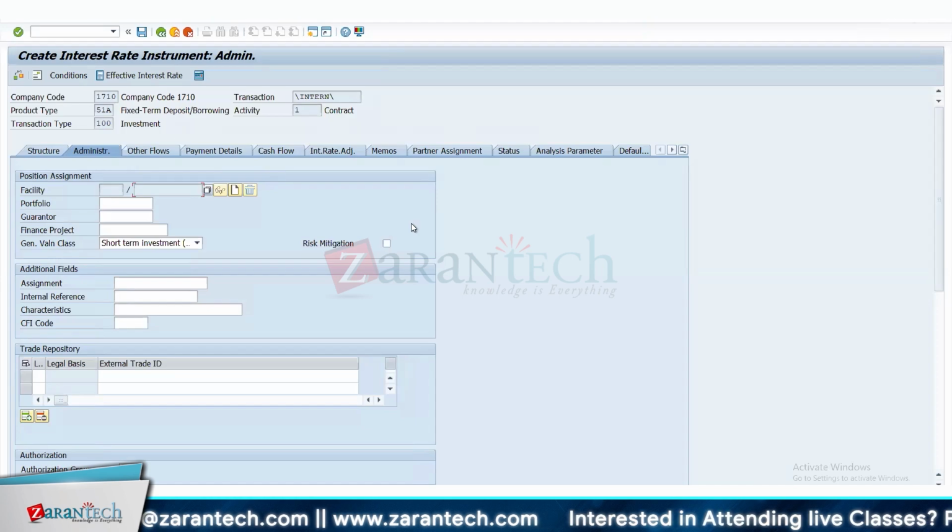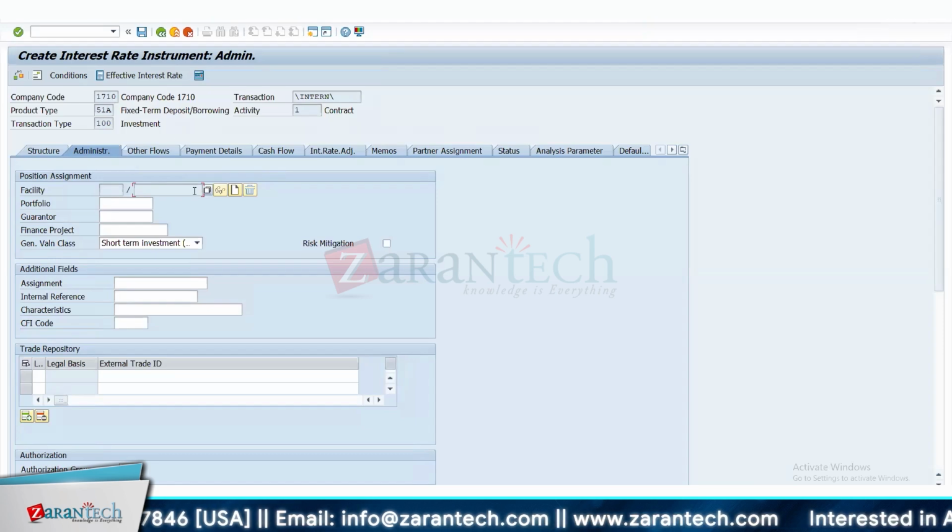The advantage is that if you want a hard stop, let's say after $1 million, you want to make sure that you don't create another investment with Citibank or with the same business partner, the system will not allow you. You can make this field mandatory. The moment they key in the facility of Citibank, the system will not allow it. Or in some cases, it can give you a warning message that you're investing more than $1 million in Citibank, is it fine with you? At least you know that you are over investing in one bank.